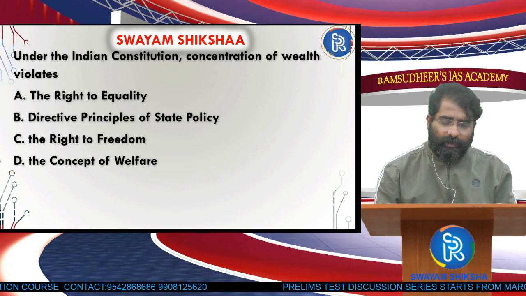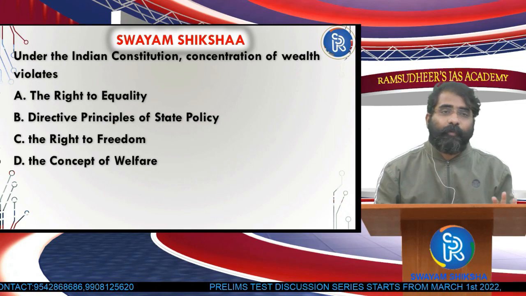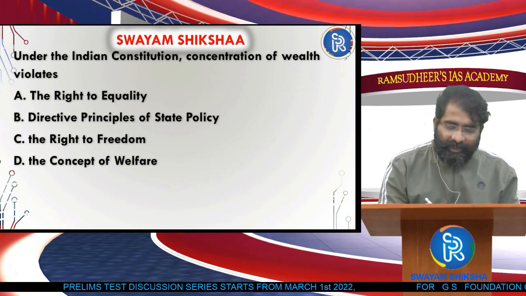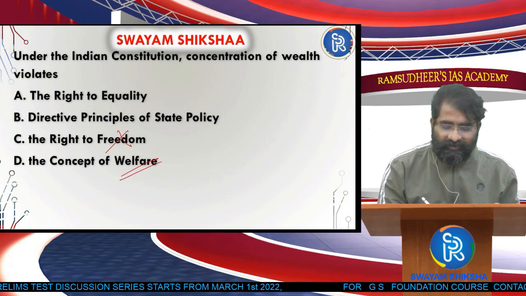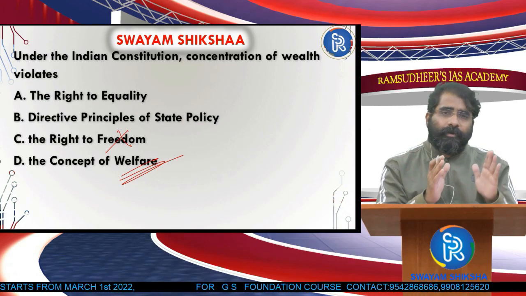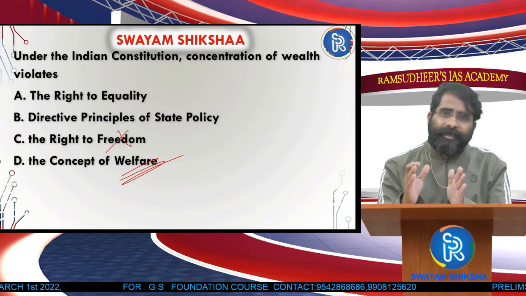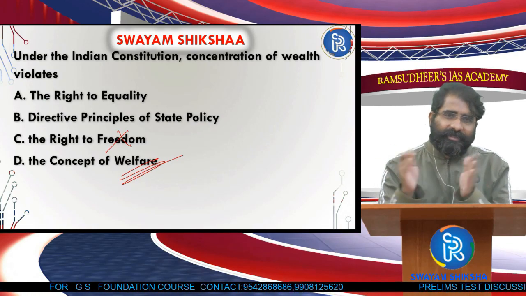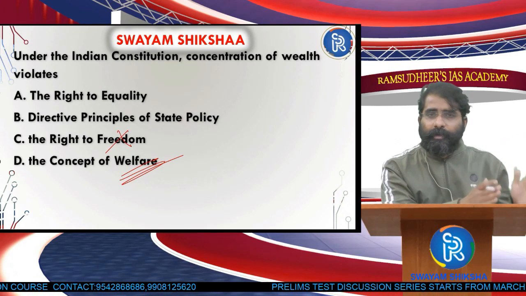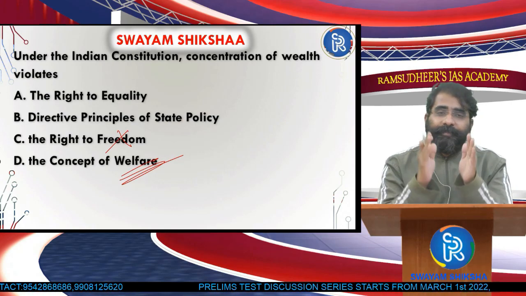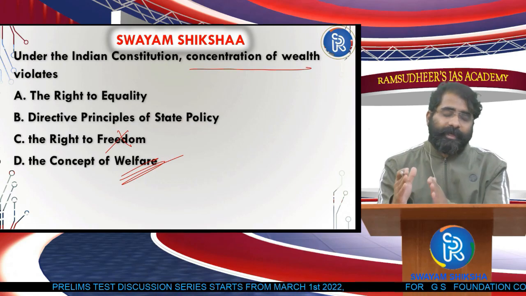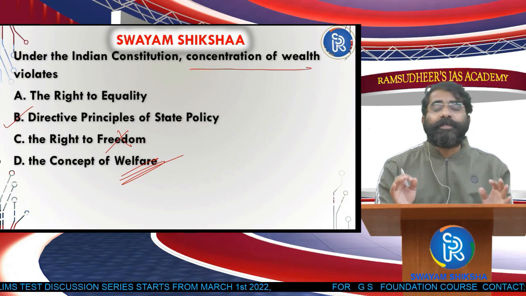Okay. Now let's go to the next question. Now a polity-based question. Under the constitution, concentration of wealth violates. Now you get confused in the exam hall. Oh, what? Fundamental right, DPSP. So right to freedom, no. Concept of welfare. Okay. So here fundamental rights talk about political rights. DPSP talk about socio-economic rights. So this differentiation is the basic thing which you should be knowing to mark this answer. So fundamental rights talking about political rights, okay, and DPSP talks about socio-economic rights, and this is basically concentration of wealth, basically economic rights, socio-economic rights, and therefore the answer should be directive principles of state policy.